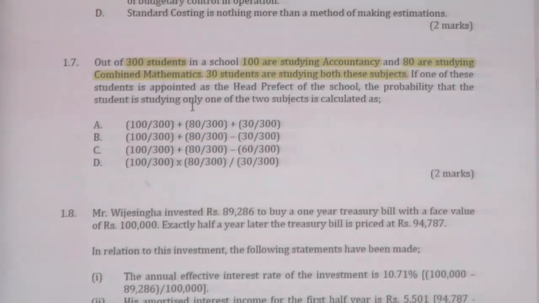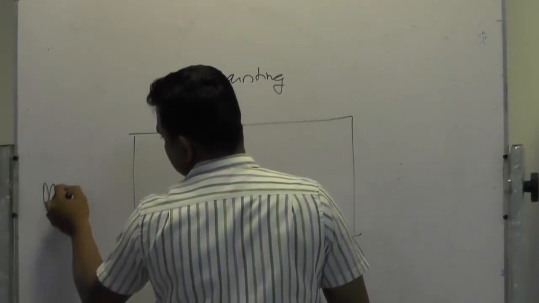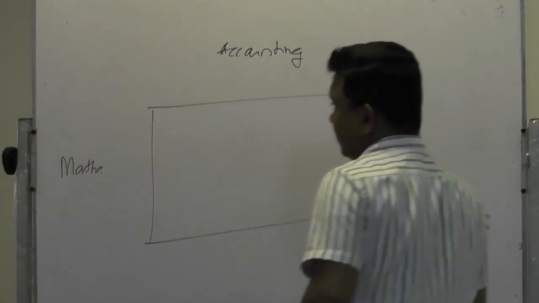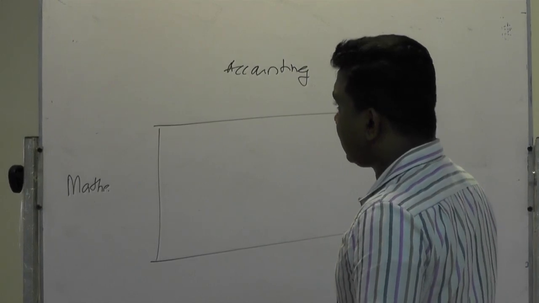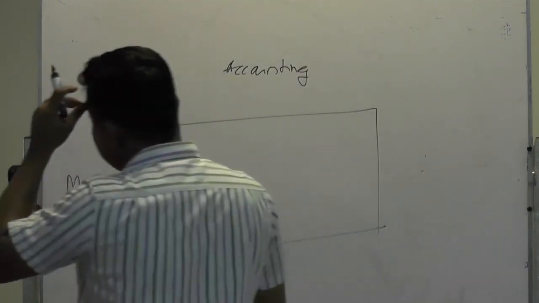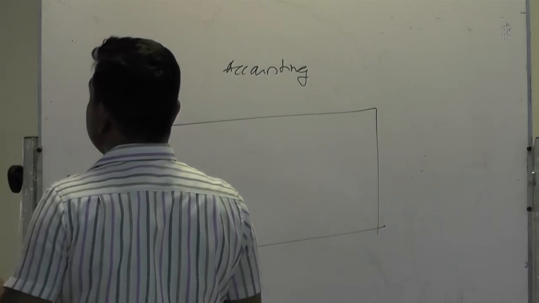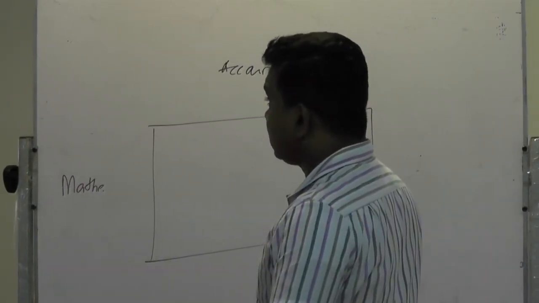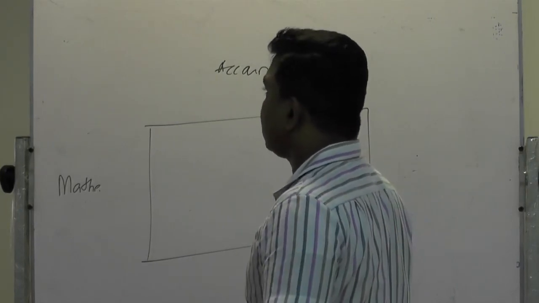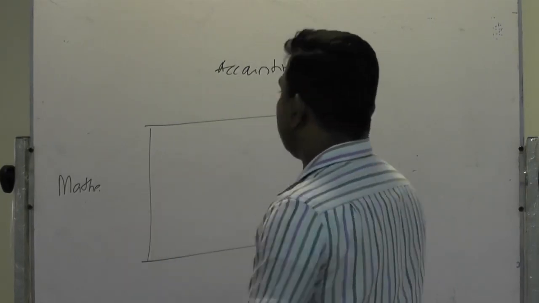Okay, let's take this type of table: accounting, mathematics students. All students are 300 students, clear? 100 are studying accounting, 80 are studying combined mathematics, 30 studying both, right?